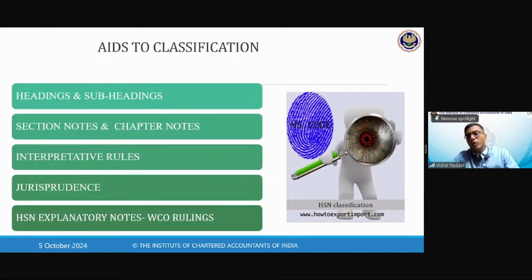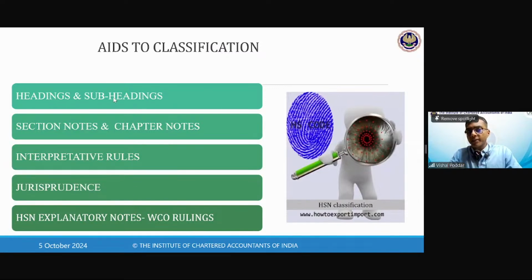Now what is the classification? It means now with this example we go to details. How to do classification? First, headings, subheadings, as we saw, the names of the heading, subheading. Most important are the notes, section notes, chapter notes. And then we have the interpretative rules, which we are going to study. And we have the case laws and the WCO rulings. So these are the different things with the help of which you do classification.